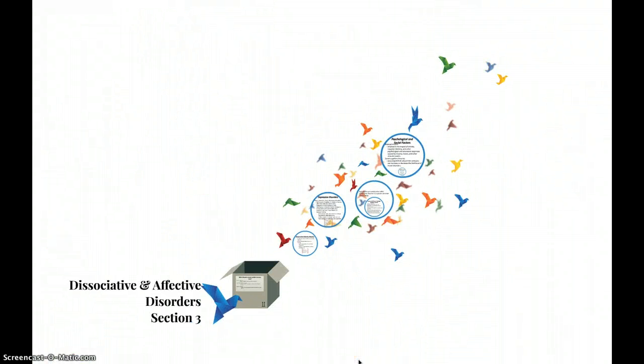And that's it for Section 3, Dissociative and Affective Disorders. The last section is Section 4, and that will look at schizophrenia, personality, and miscellaneous disorders, as well as their link to law and crime.